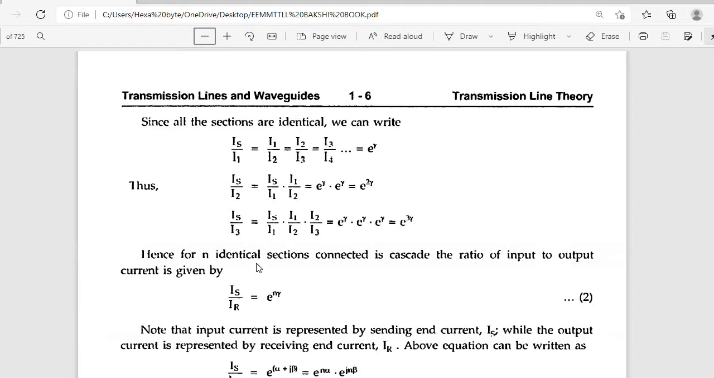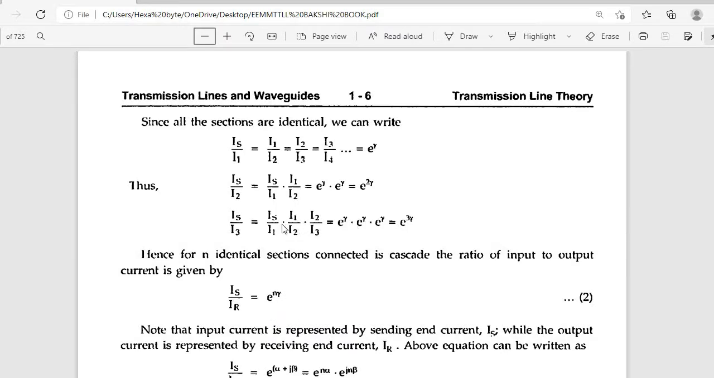Hence, for n identical sections connected in cascade, the ratio of input to output current is given by Is by IR equals e power n gamma. See here, Is by IR up to R, so like up to n, it is e power n gamma.